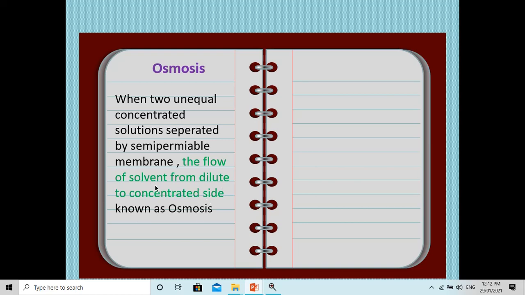Now solvent means, see, if we take the example of sea water, the water contains dissolved salt, so salt is acting as a solute and water is acting as a solvent. We know that a solution is nothing but the mixture of solute plus solvent. So the solution means sea water containing water as a solvent. So in osmosis, that is in the normal process, the water, that is the solvent, flows from the dilute to the concentrated side.